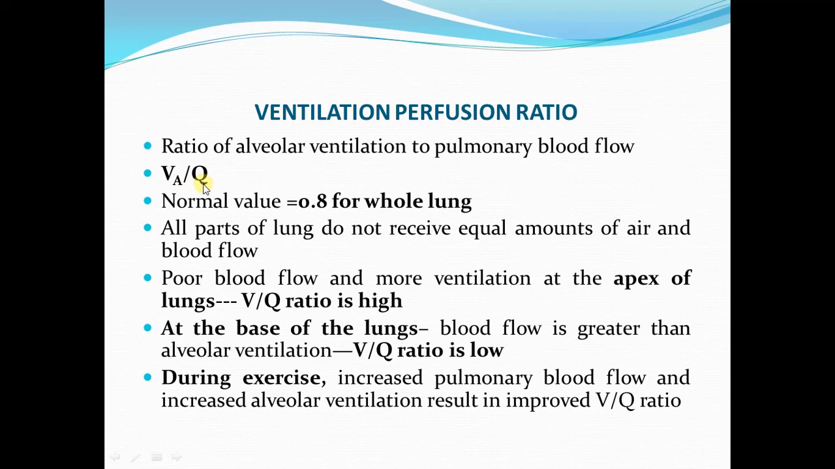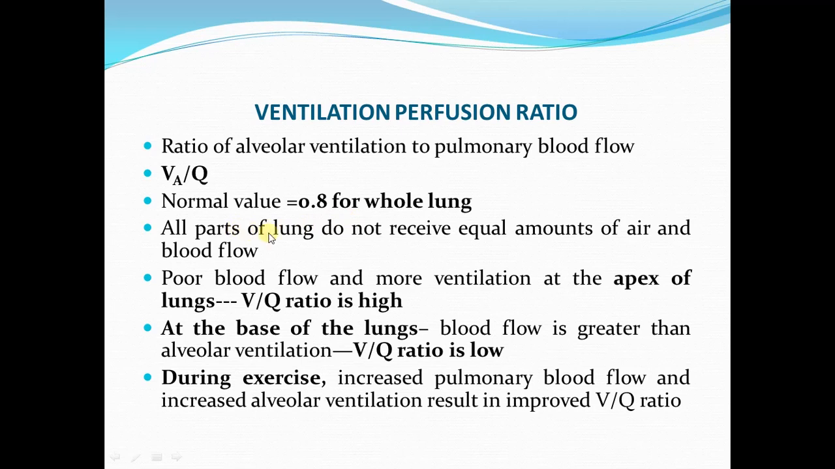From our previous discussion, we know that alveolar ventilation per minute is 4200 ml per minute. And the pulmonary blood flow is equal to 5 liters per minute, which is the cardiac output. So when we divide 4200 ml by 5 liters or 5000 ml, we get a value of 0.8. So 4200 divided by 5000 gives us a normal ventilation perfusion ratio of 0.8, and remember that this value is for the entire lung.